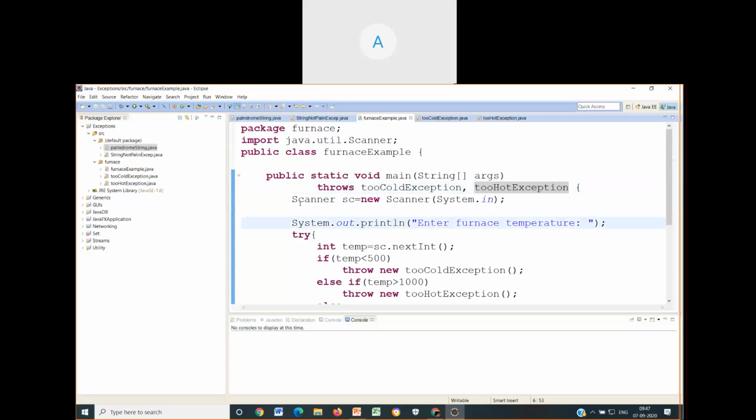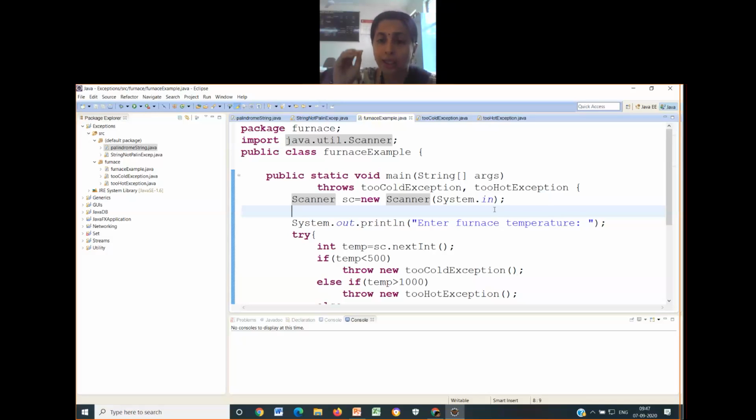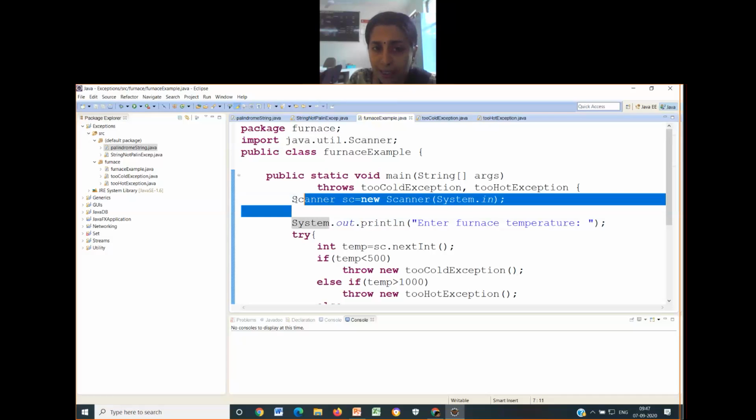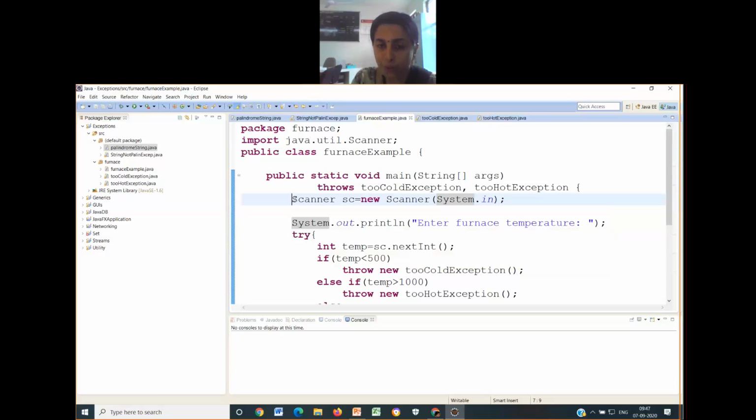Then I told you I'll be reading from the user what is the temperature, just to make it simpler. I cannot connect my computer to a furnace and read the temperature from there. This is just for the trial. So I have read it. How do I read it? By using the Scanner class. This you might have used in your Java programming. If not, I will tell you the need of the Scanner. Scanner is a class which talks about inputting. You can input from anywhere. Right now I'm inputting from the input device.